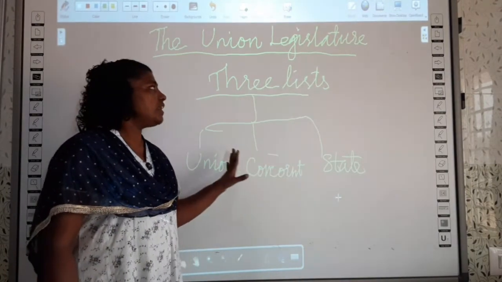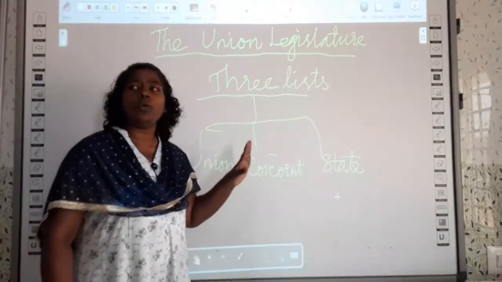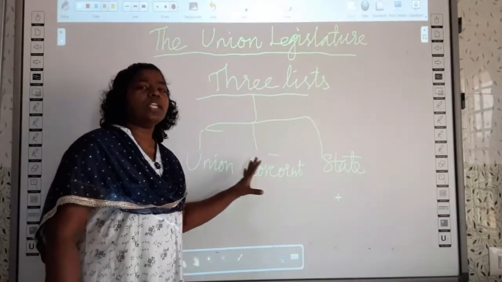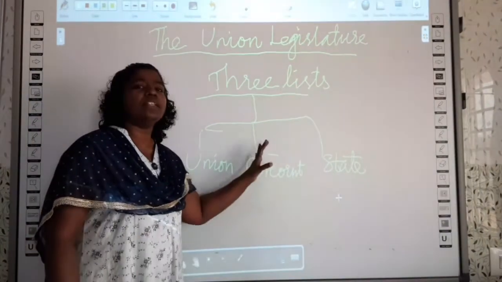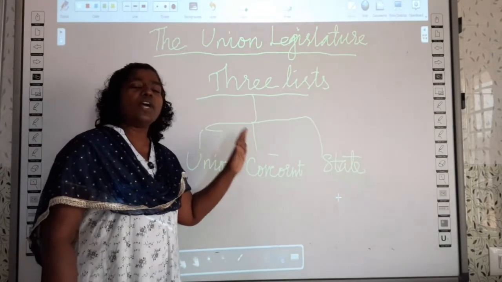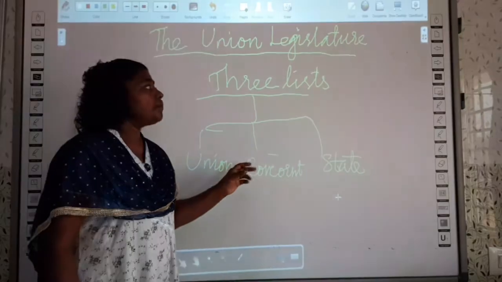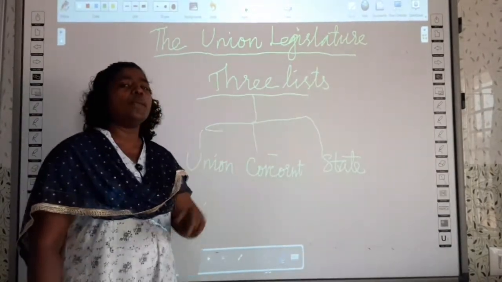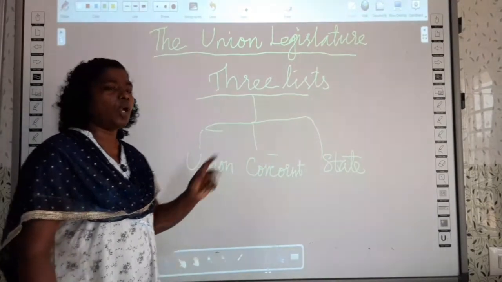Now when we see these three important powers, the three lists are distributed among the three sets of people to manage and maintain the function of the government, which makes the function of the government easy. And when we see the Indian parliament, there are two important houses in the parliament.